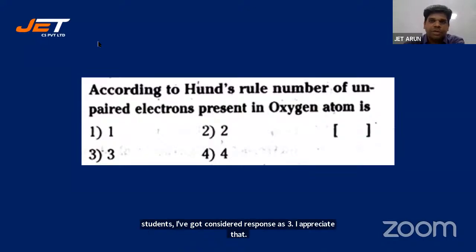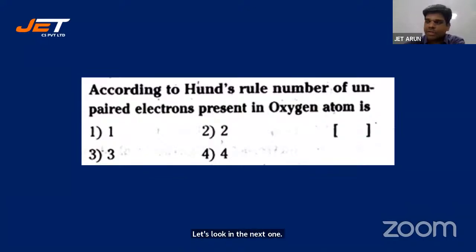According to Hund's rule, number of unpaired electrons present in oxygen atom is 1, 2, 3, or 4. Okay. 2. Required is number of unpaired electrons, students. Write the electronic configuration.